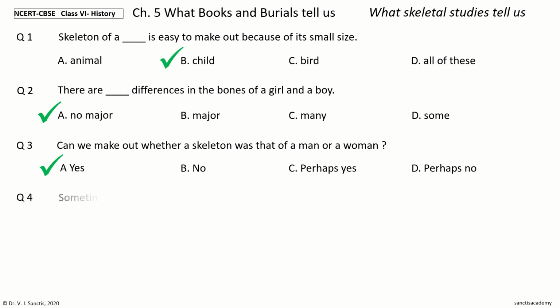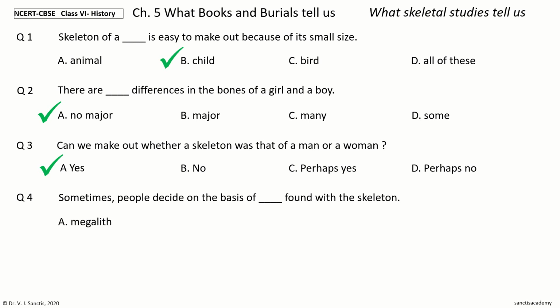Question 4. Sometimes people decide on the basis of dash found with the skeleton. The options are megalith, skulls, objects, all of these. Your time to choose. And the answer is objects. So, sometimes people decide on the basis of objects found with the skeleton.